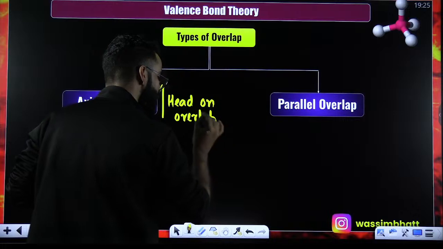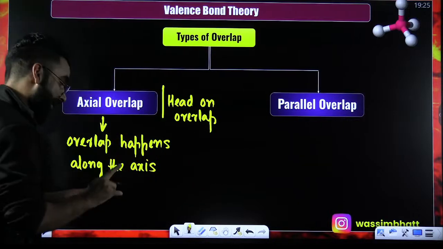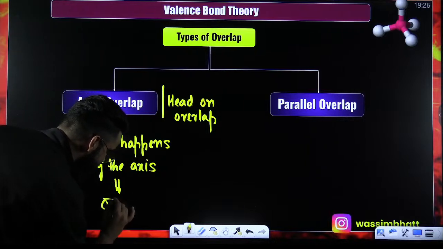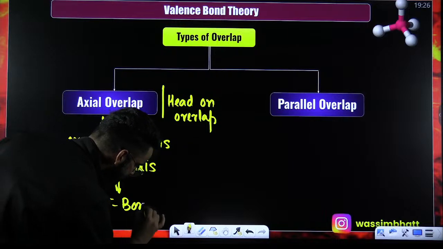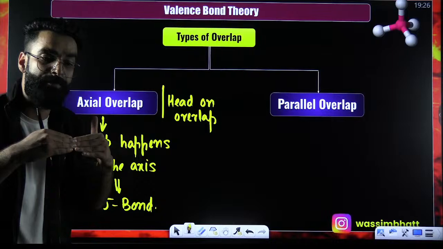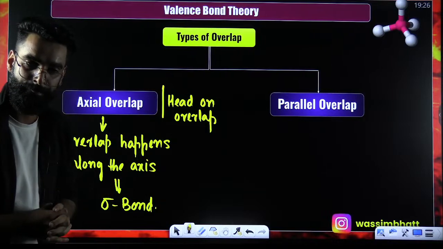And due to the axial overlap, the head-on overlap, which bond gets formed? A covalent bond. And which type of covalent bond gets formed here? That is something which you call a sigma bond. So a sigma bond is formed by the axial overlap, the head-on overlap of atomic orbitals.